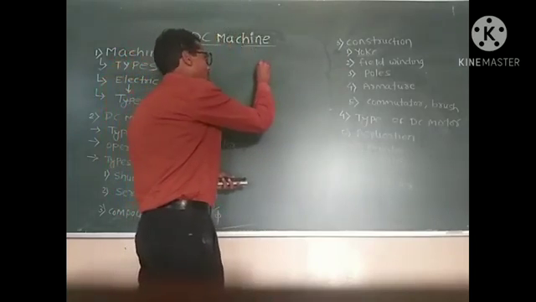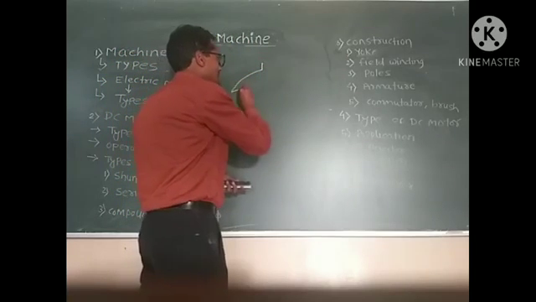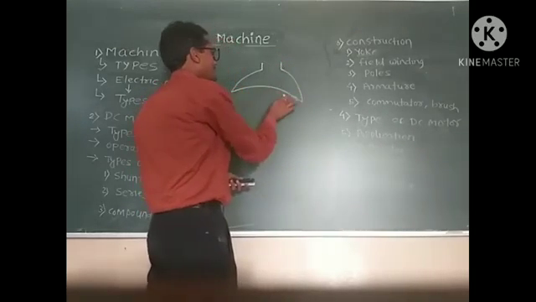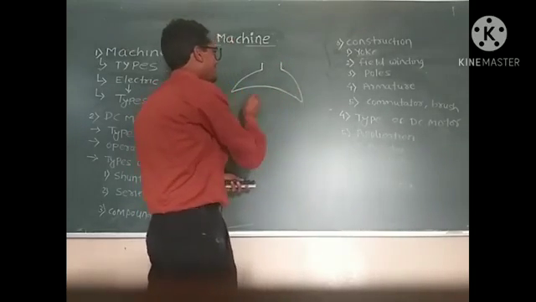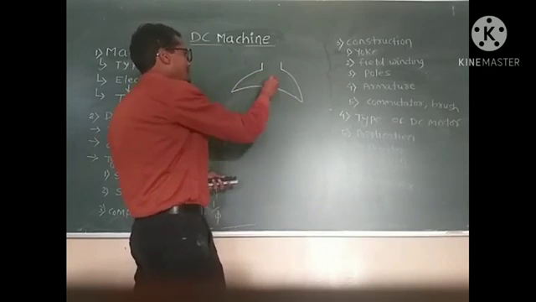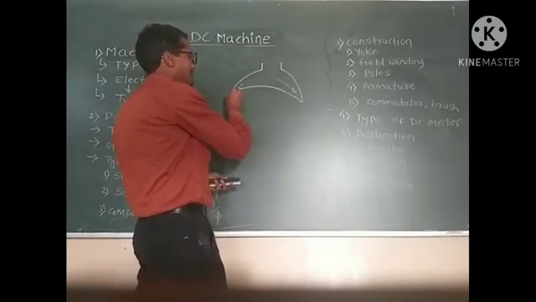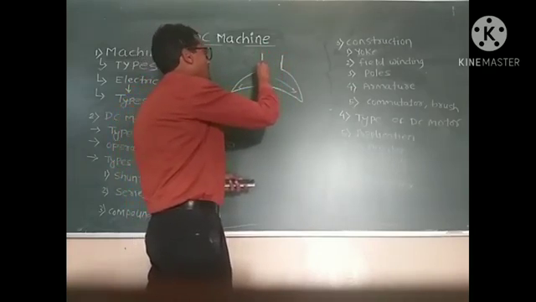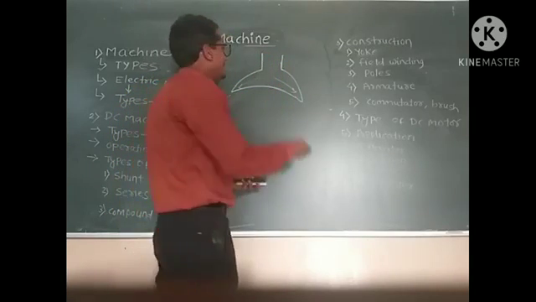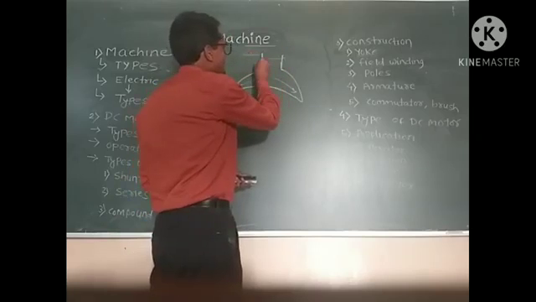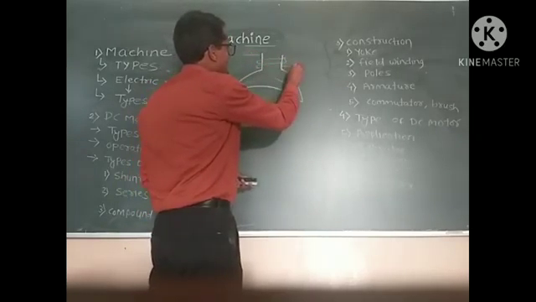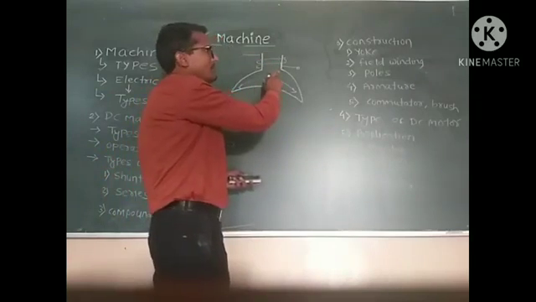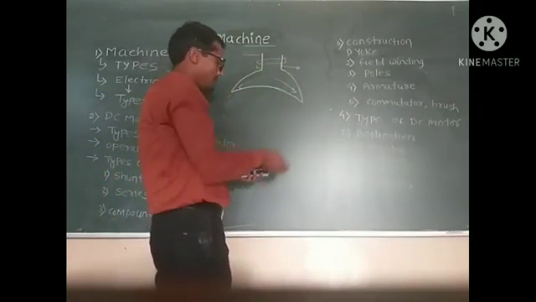The shape of the pole is like this, that means this area enlarges the magnetic field, and the main or important function of the pole is that it provides a place to the field winding. That means field winding is mounted on the pole. Okay.